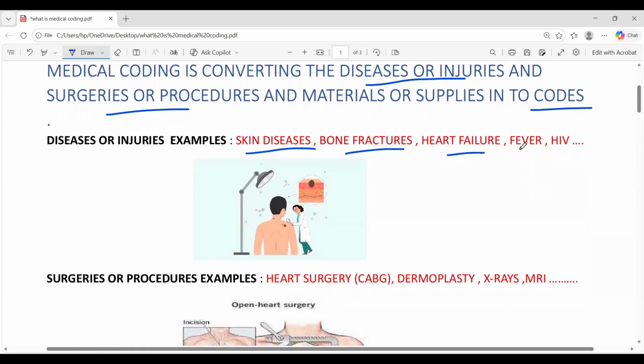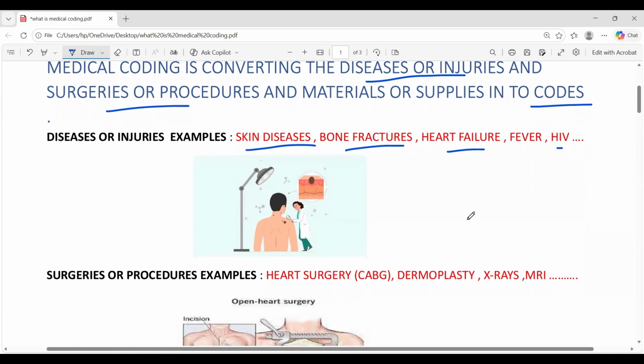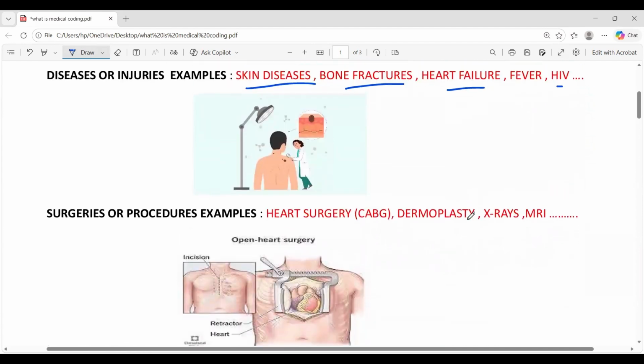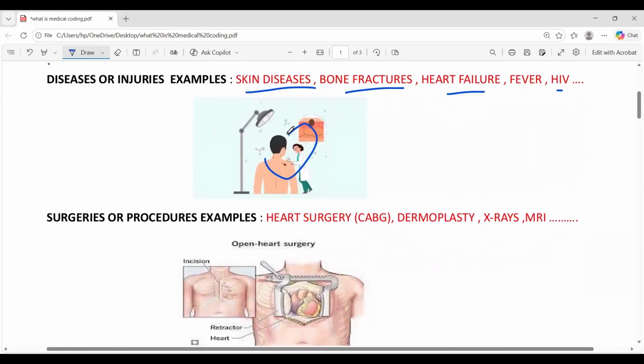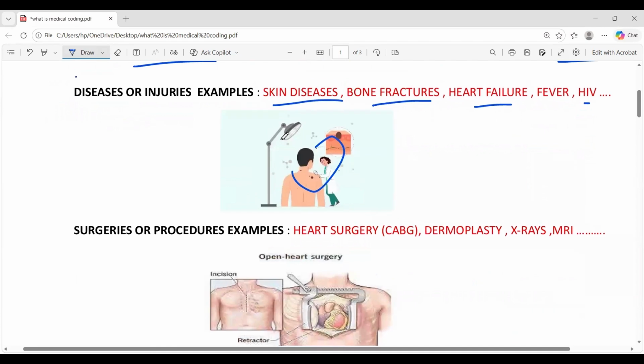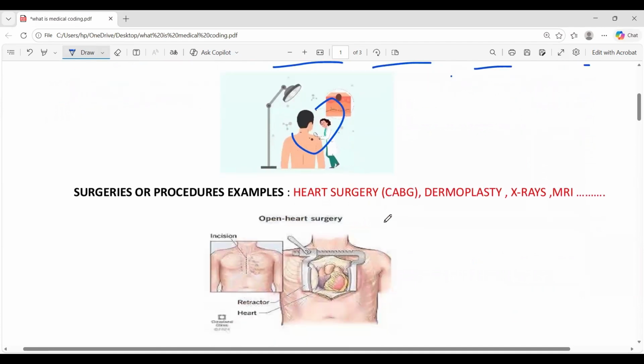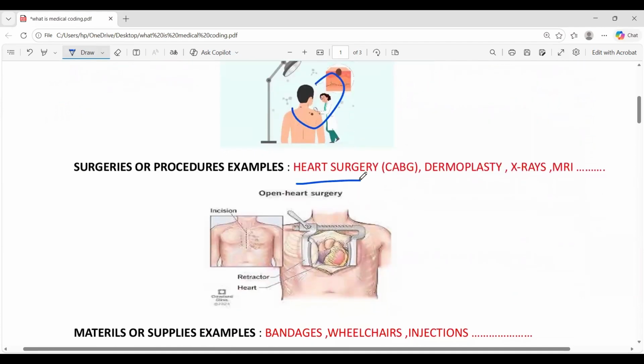heart failures, fever, the increased temperature, HIV, human immunodeficiency virus. These are all called diseases or conditions or injuries. Next, if the patient is coming with any disease, the doctor will perform the surgery. Like he came with heart failure, the doctor performs the surgery called CABG, coronary artery bypass graft. It is a heart surgery.